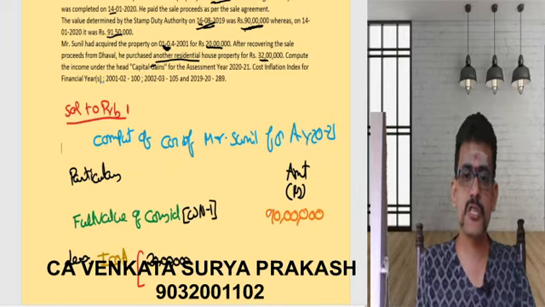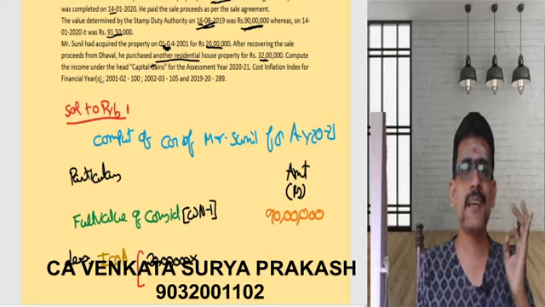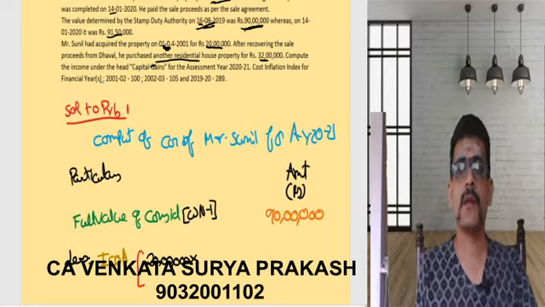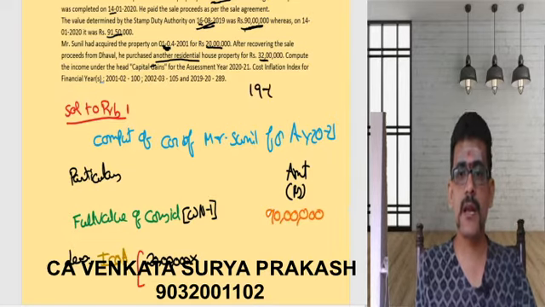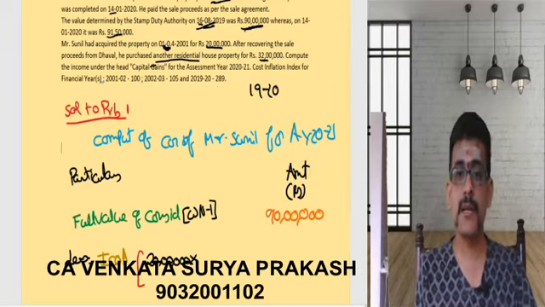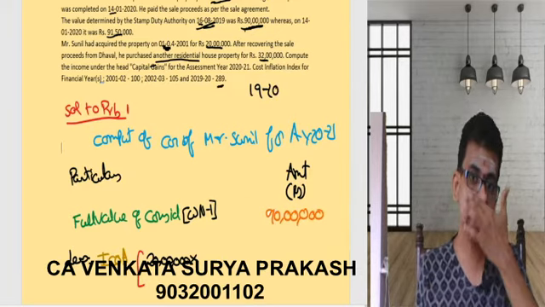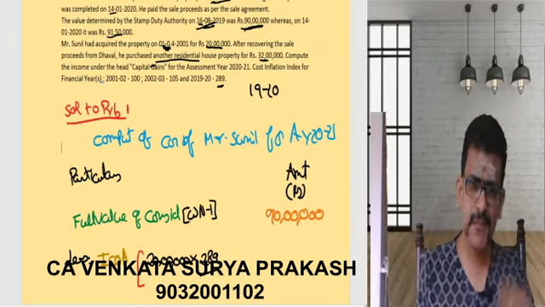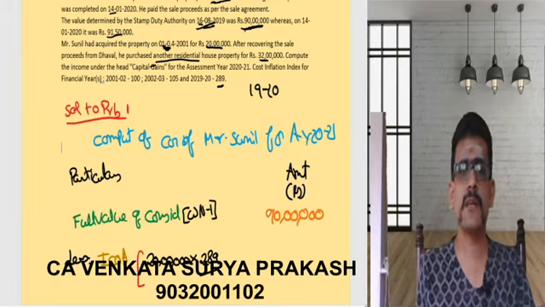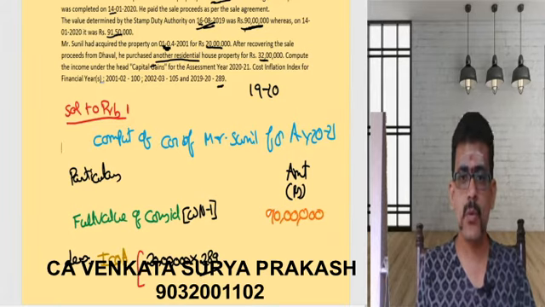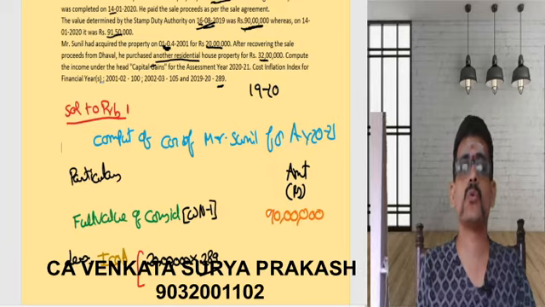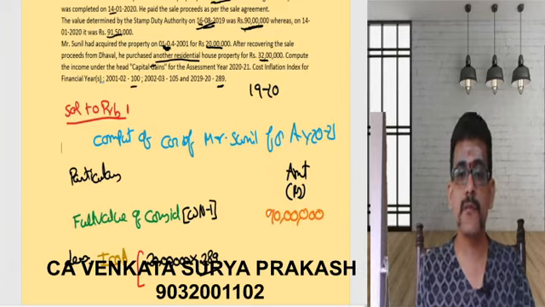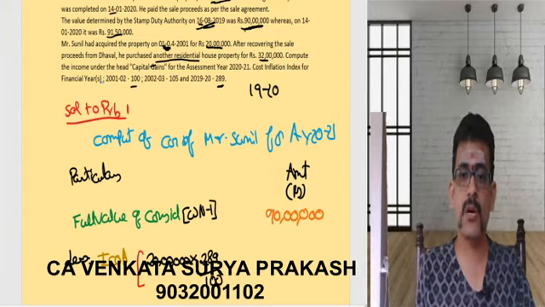Cost of acquisition into the index value for the year of transfer. The property was transferred in the year 2019-20. So for 2019-20, what was the index value? The index value was 289. So I need to multiply this with 289, divided by the index value for the year of acquisition. The asset was acquired in 2001-02, and the index value for 2001-02 is 100.